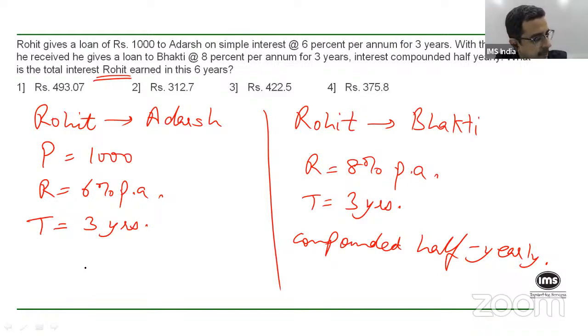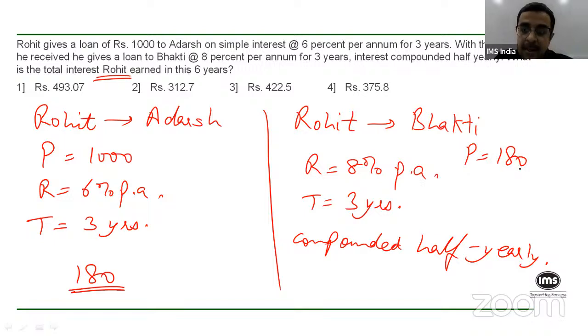And for 3 years, that makes a total of 180 rupees. So the interest that he gets from the first loan is 180 rupees. Are we okay with this? What he then does is he gives this 180 rupees as a loan to Bhakti.